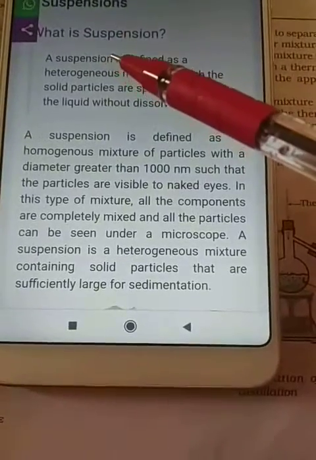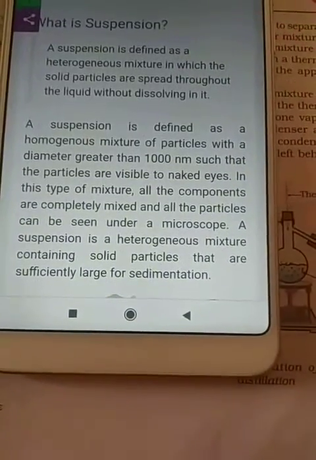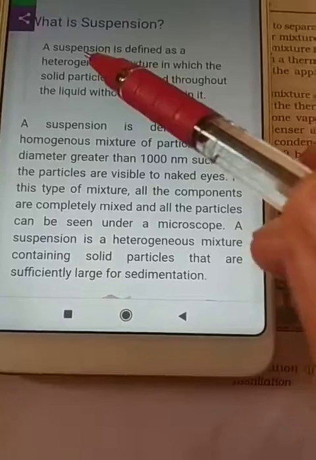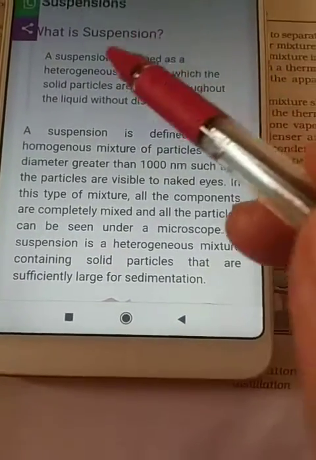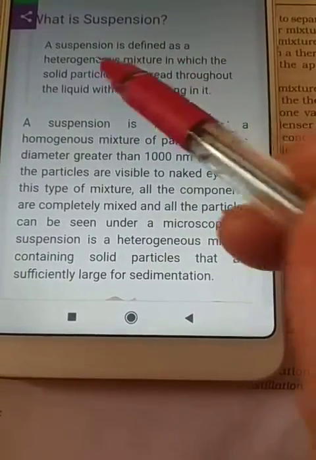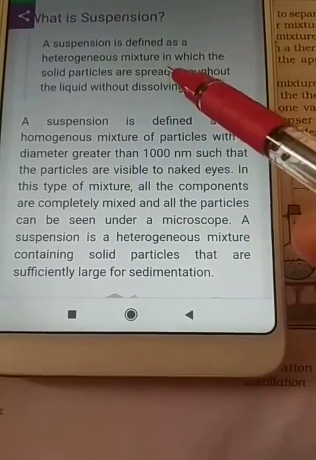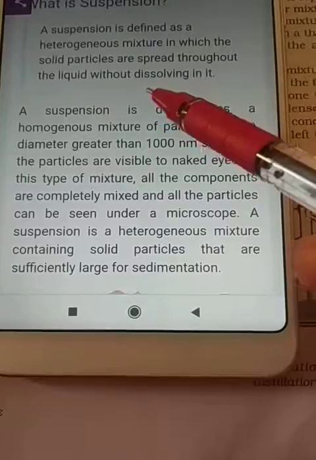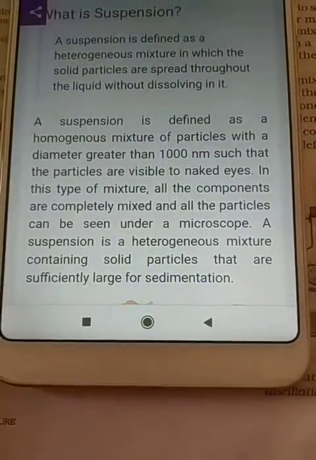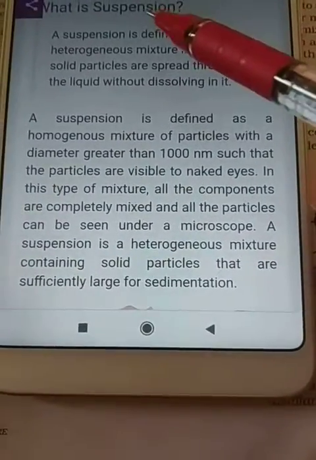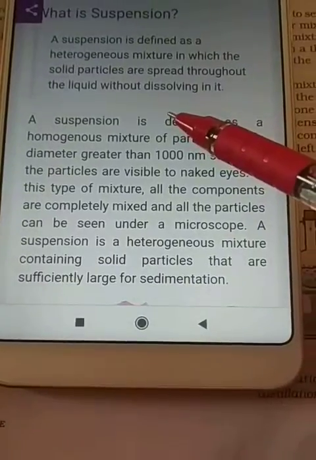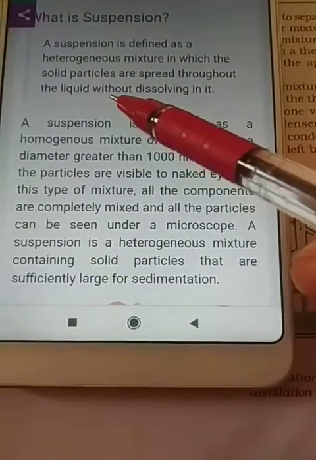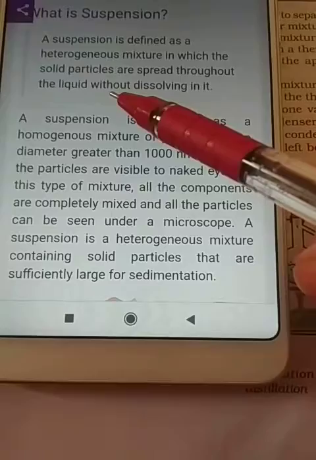Now we will discuss suspension, solution and colloid. What is a suspension? A suspension is defined as a heterogeneous mixture in which the solid particles are spread throughout the liquid without dissolving in it. Means a suspension is a heterogeneous mixture in which solid particles do not dissolve in liquid.